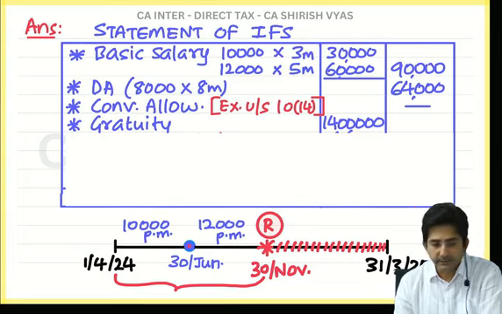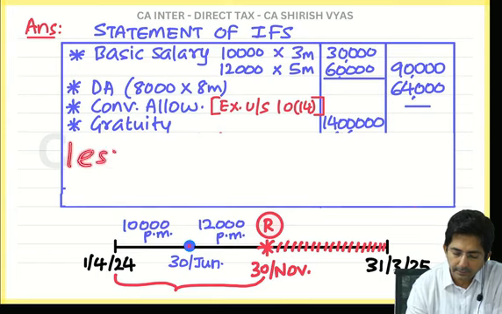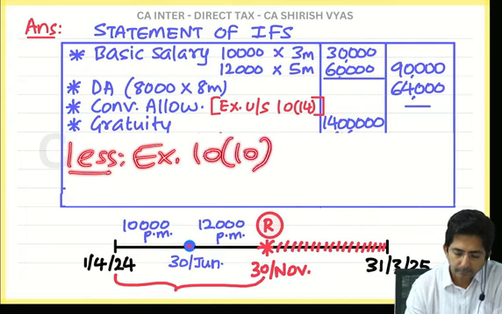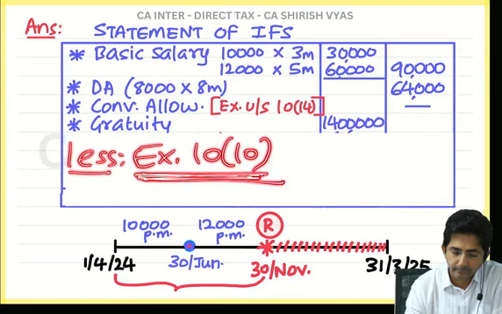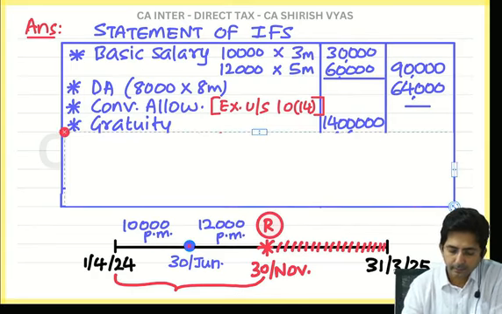In the question it is given 14 lakhs. After this what you will write? Less, very good. Exempt under section 10(10). Are you observing the section? It is 10(10). So write less exempt under section 10(10).